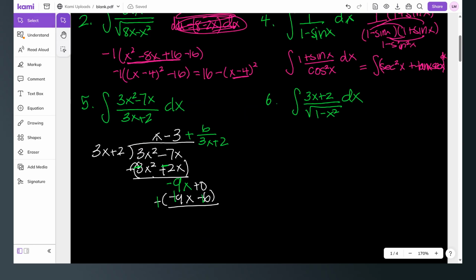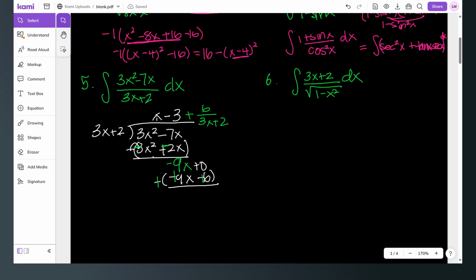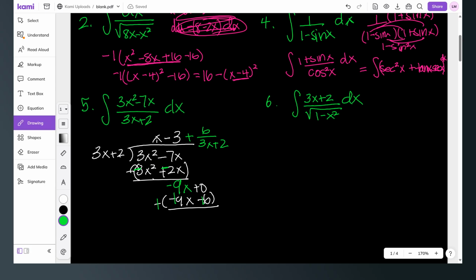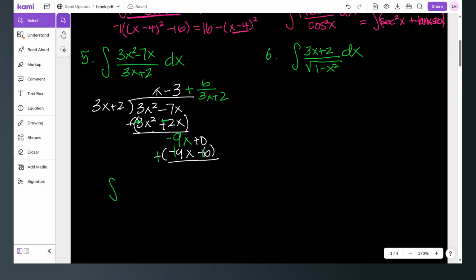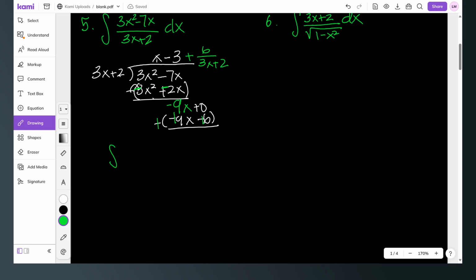All right, so here's what that looks like. I have the integral now of x minus 3 plus 6 over 3x plus 2 dx. So remember, we can split these.